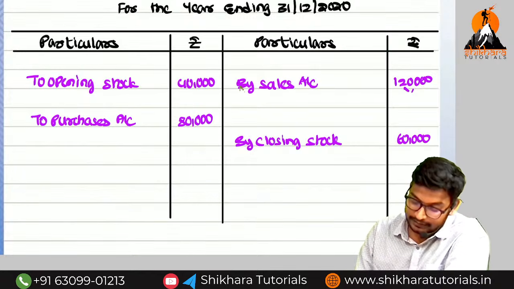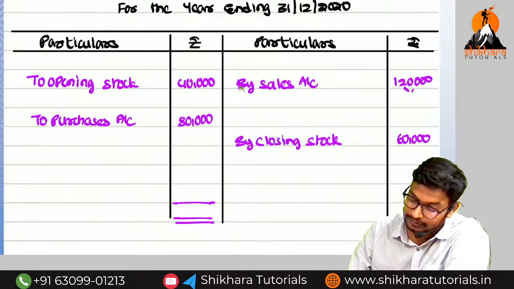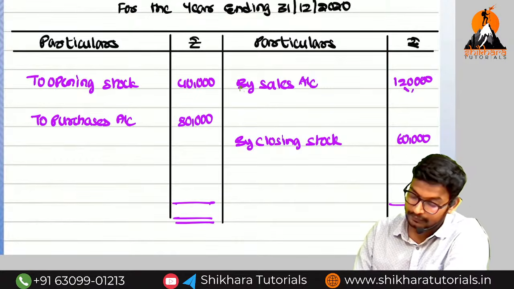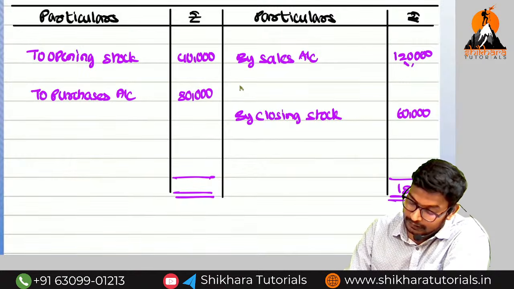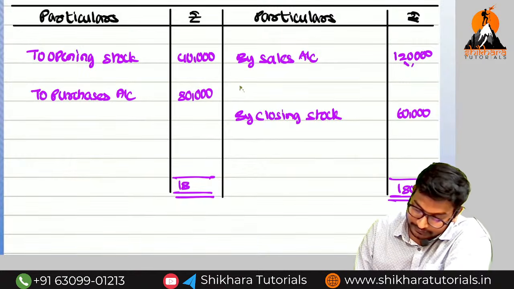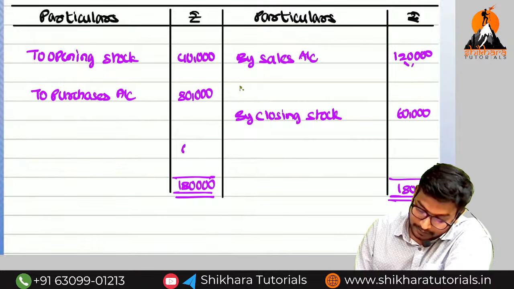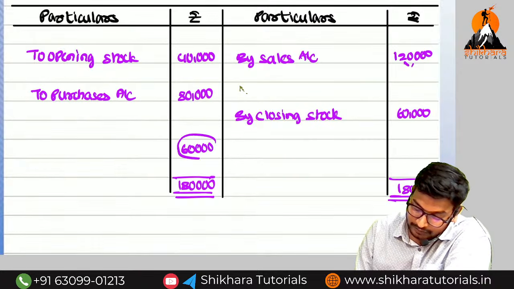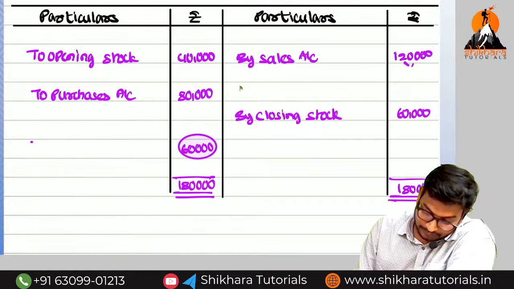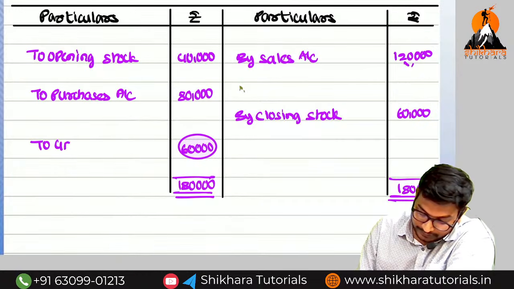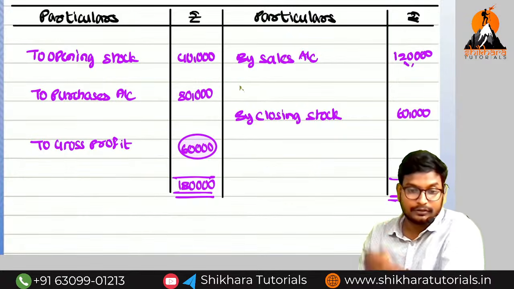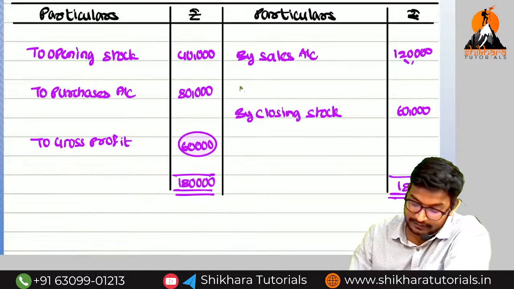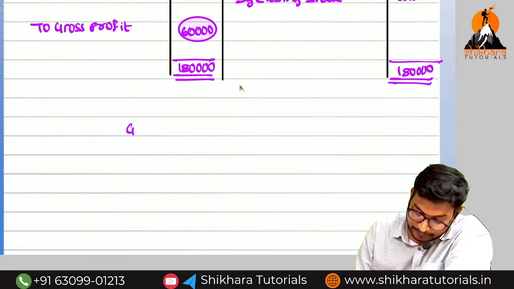Okay? We can easily find out the gross profit. Total 1,80,000 on both sides. The balancing figure is 60,000, so to gross profit. Now we can find out the gross profit percentage. What is the formula?